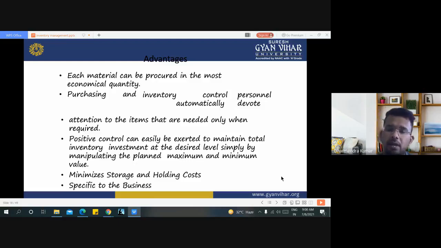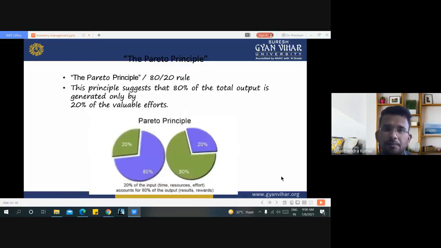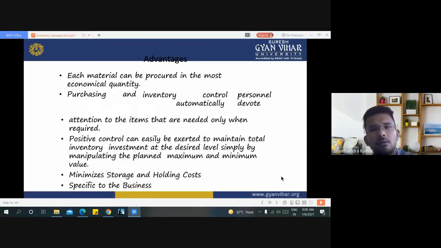These are the various advantages of economic order quantity. Each material can be produced in the most economical quantity. Purchasing and inventory control personnel automatically devote attention to the items that are needed only when required.